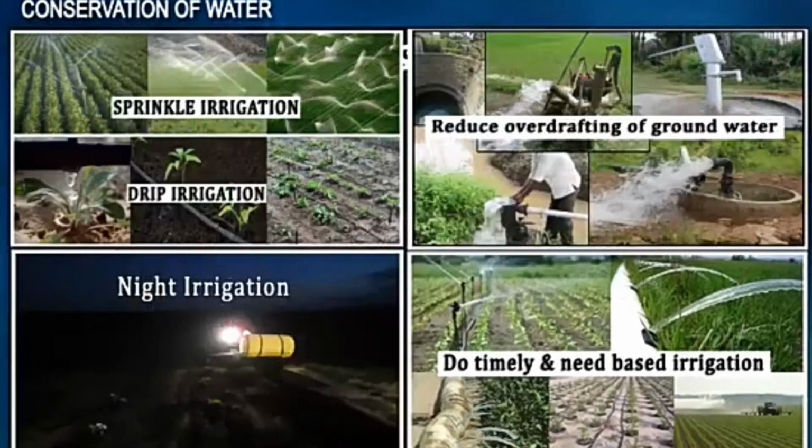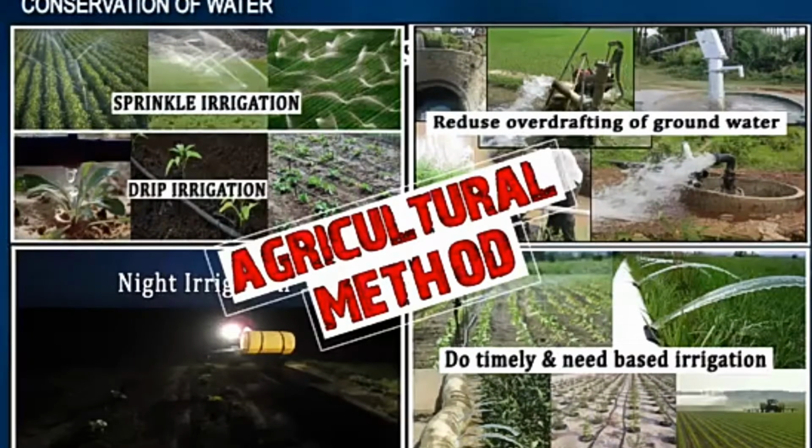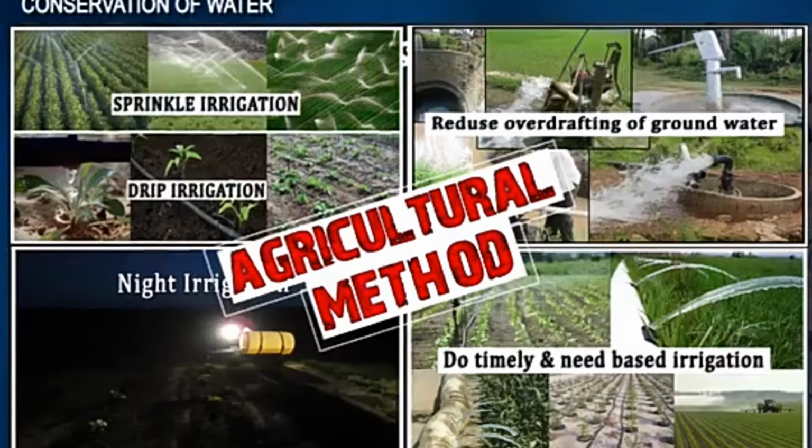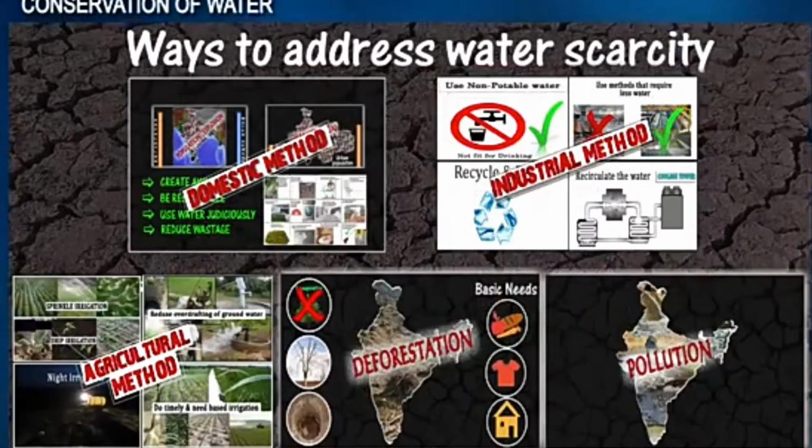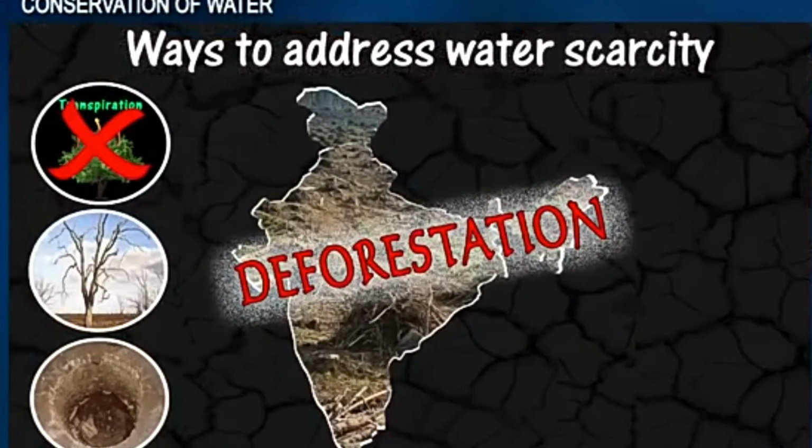So these are the agricultural methods of conserving water. Are we getting it now? The next one is what?